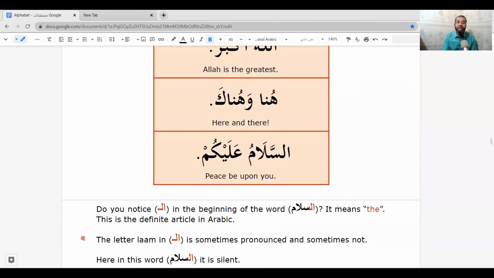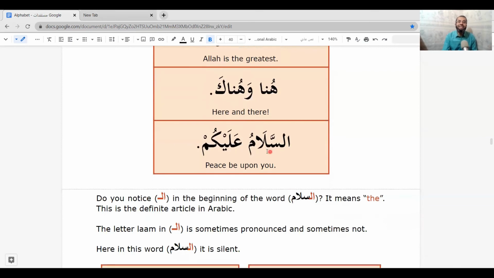The letter lam in al here is sometimes pronounced and sometimes not. Here in this word, as-salam, it is silent. The lam is silent. So we don't say al-sa, but we say as-sa, as-salamu alaykum.